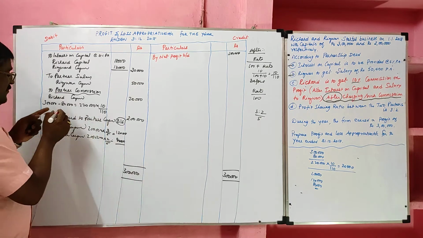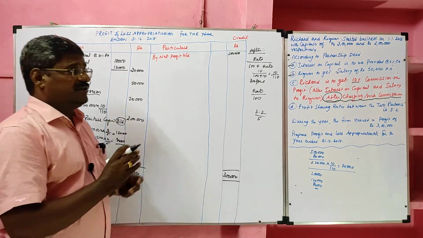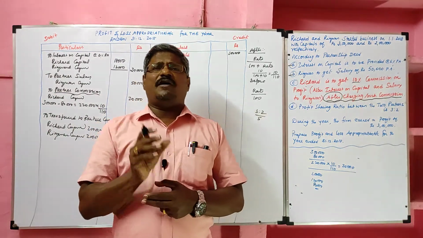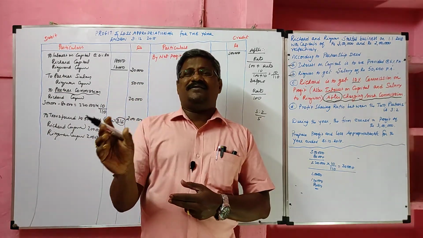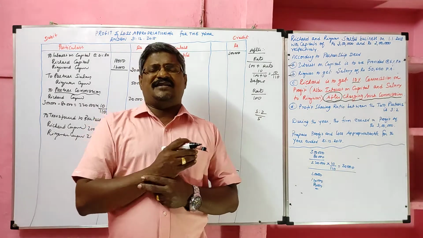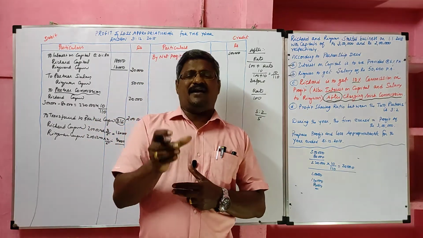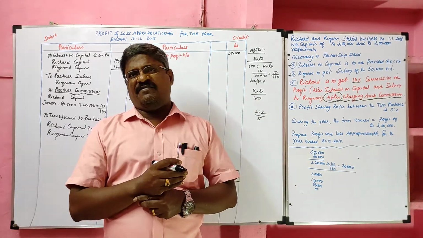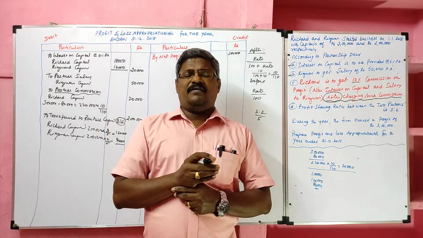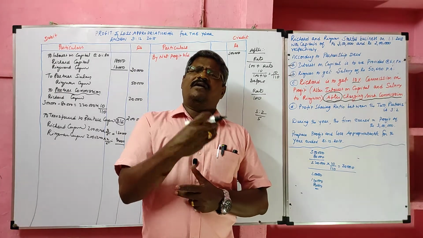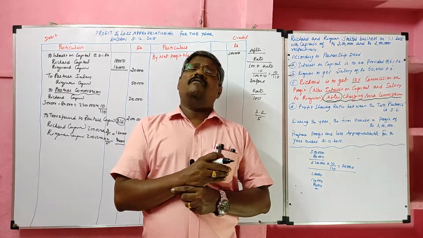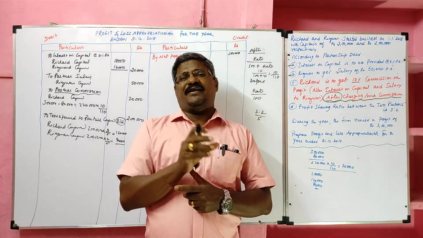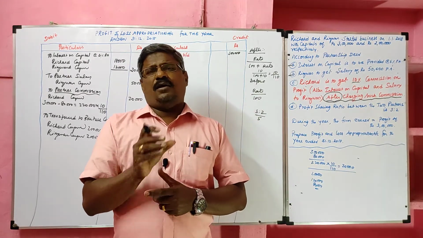Here when we calculate commission, we should be careful about the words. If after charging commission is given, we have to use the formula rate by 100 plus rate. If before charging such commission is given, we can use rate by 100. For example, for 10% before charging, we use 10 by 100. If they gave 10% after charging such commission, we use the second formula, rate by 100 plus rate, so 10 by 110.